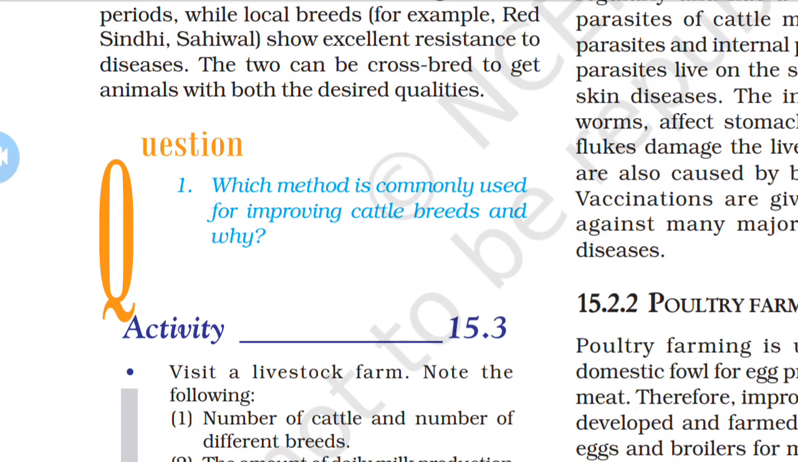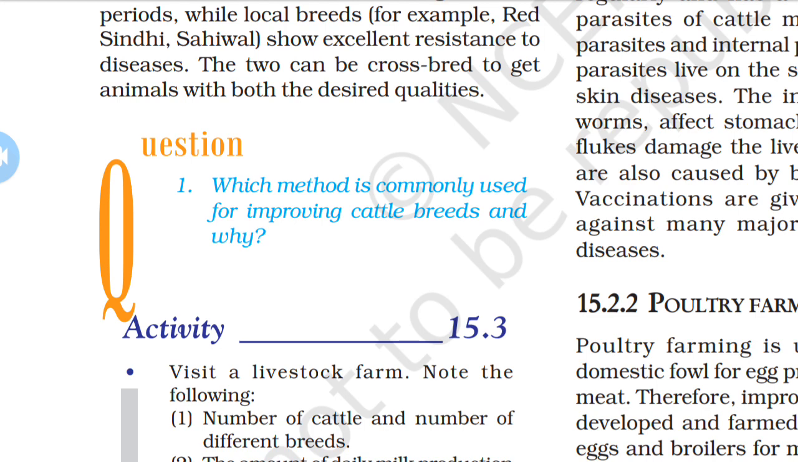Now, that is a Jersey cow. That is a crossbreed, commonly used for improving cattle breeds, because it gives more milk and has more resistance power against disease, so both characteristics are shown. So, like the question: which method is commonly used for improving cattle breeds, and why?